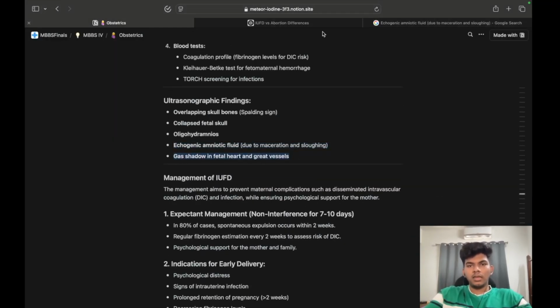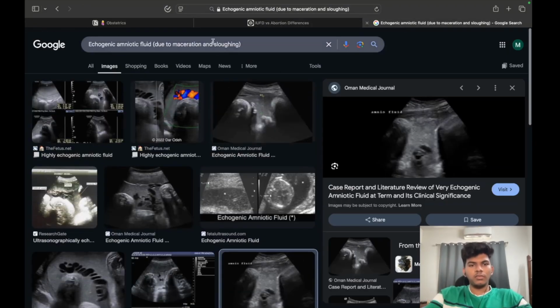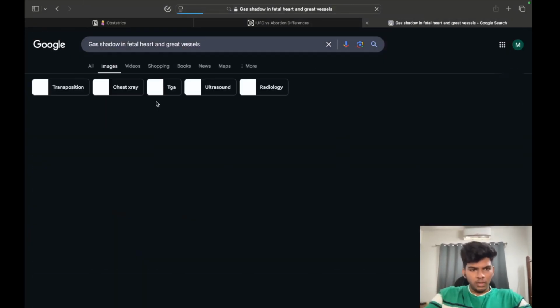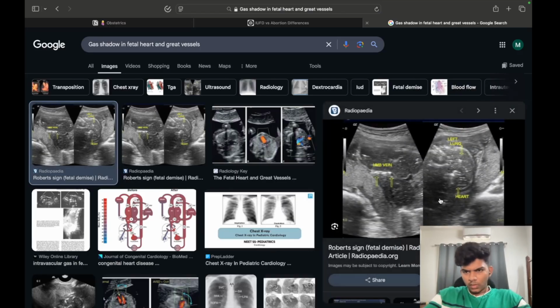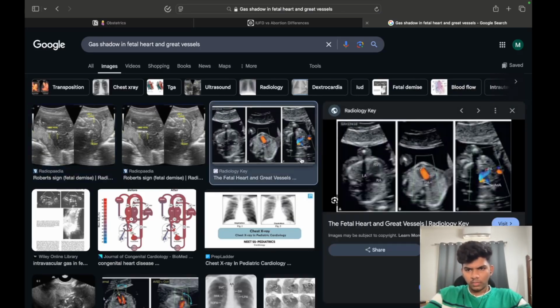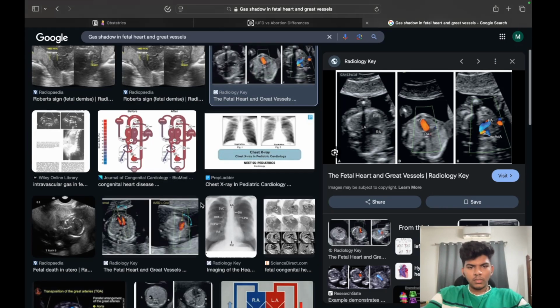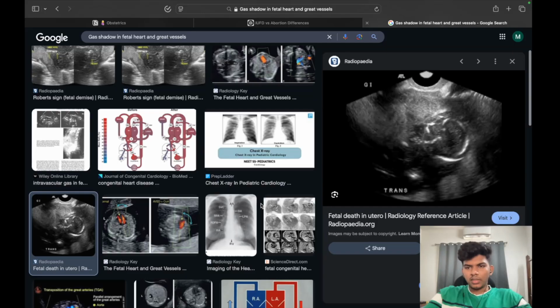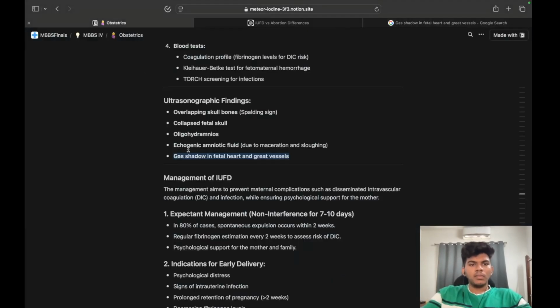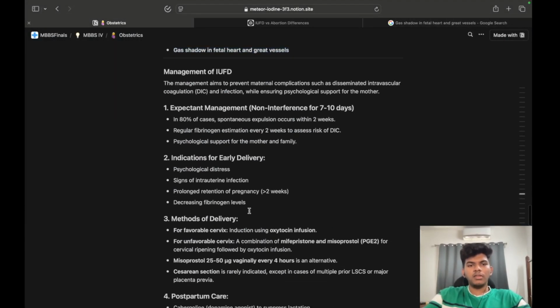Gas shadow in the fetal heart and great vessels. We'll try this again, don't give up. There is the left lung, heart, and here is the gas shadow. This is the right ventricle, right atria. So where is the gas shadow here? This one. This is the only thing I can't understand properly. Roberts sign. Anyway, we'll go to the next one.